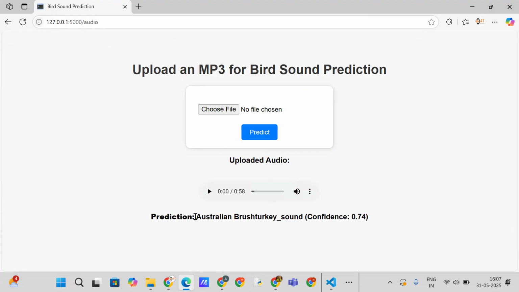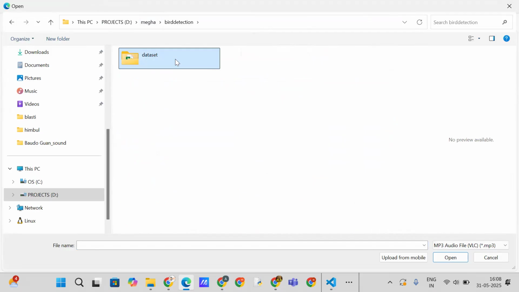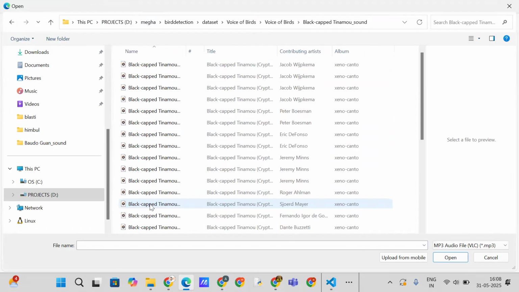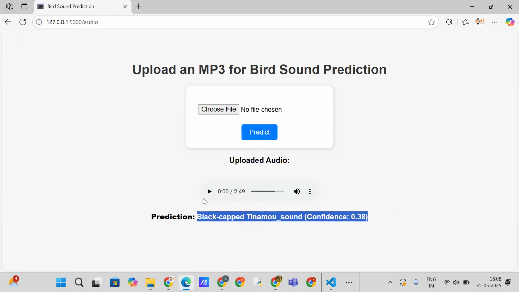Here you can see the bird voice classification, as well as the audio of the bird. Check for another audio. Click on predict. You can see the prediction as well as the audio.